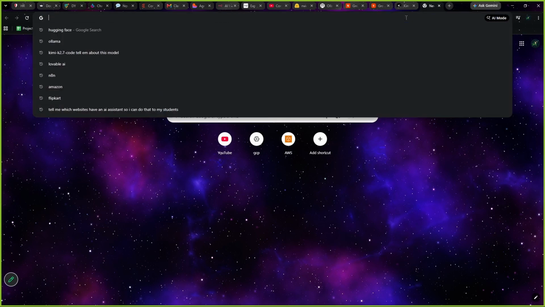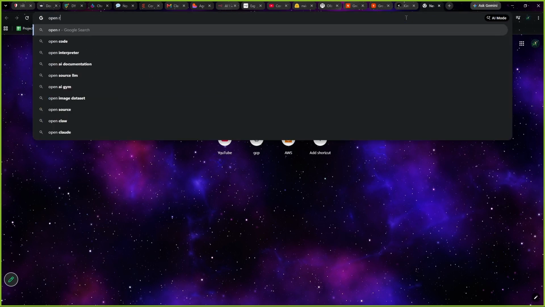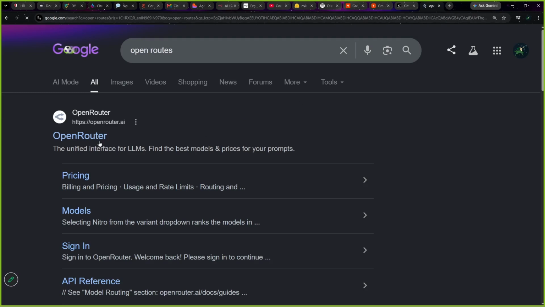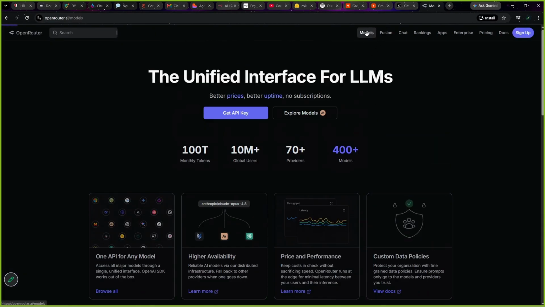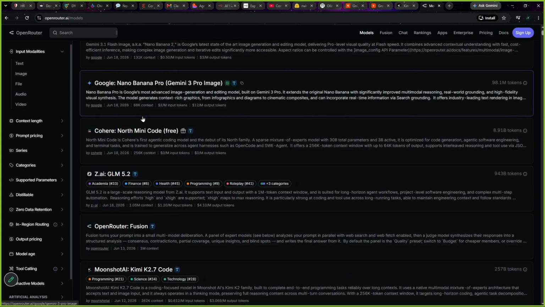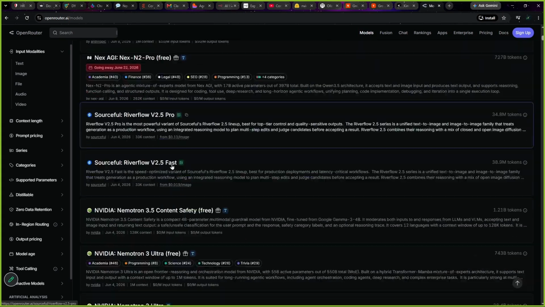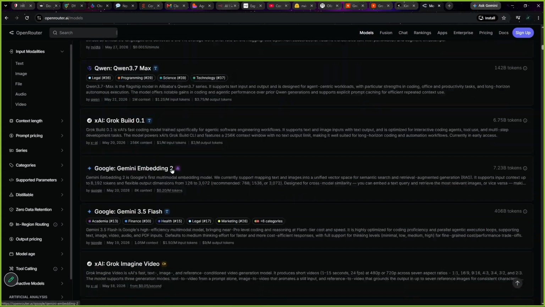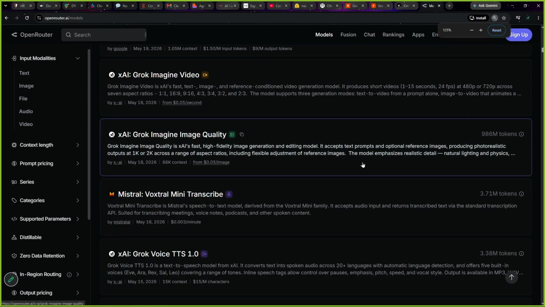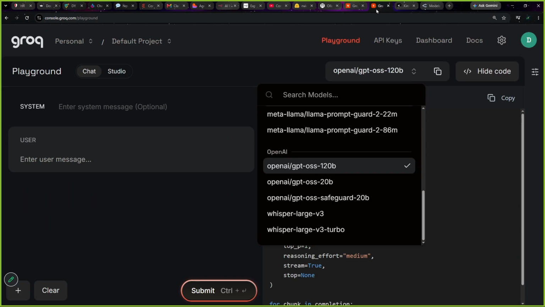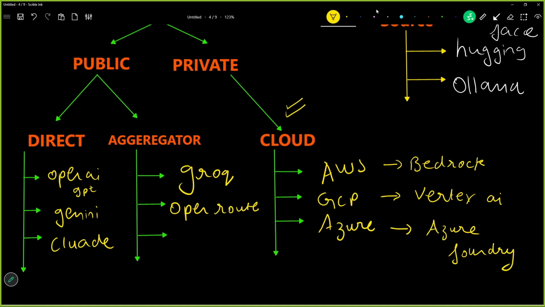Now if I go to this another place called OpenRouter, OpenRouter is an aggregator, and OpenRouter also helps us to use many models. See, these are all the models which we can use in the free tier only. So for AutoGen we use OpenRouter. For LangChain we use Grok because LangChain works with Grok, and AutoGen works with OpenRouter. So different solutions also we have to know, right?